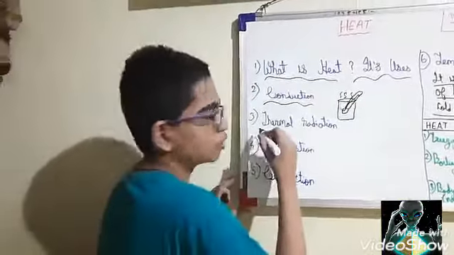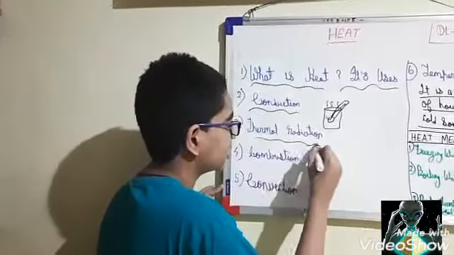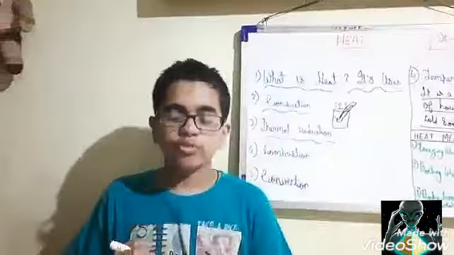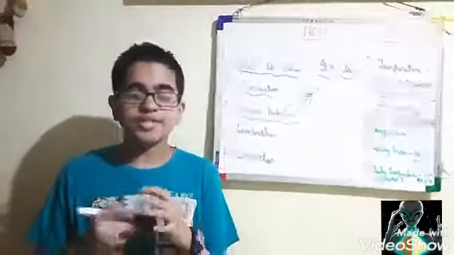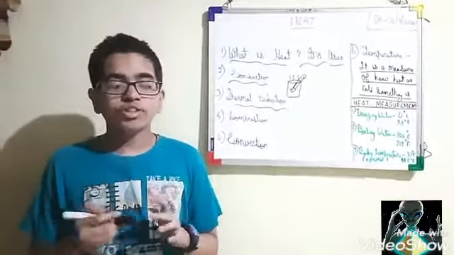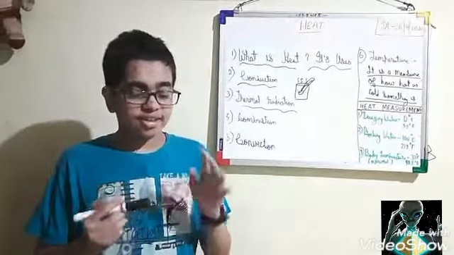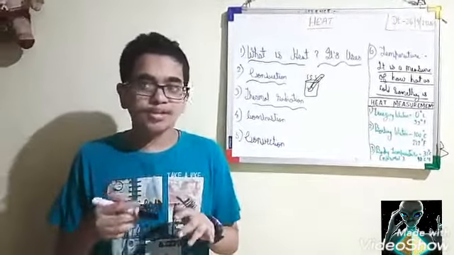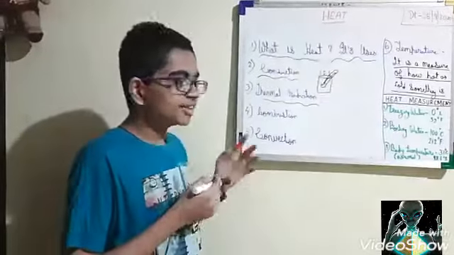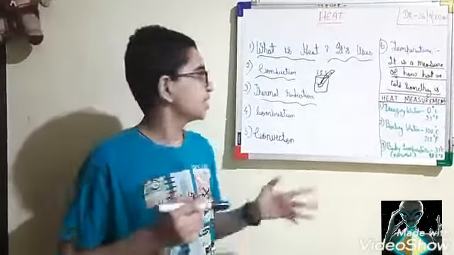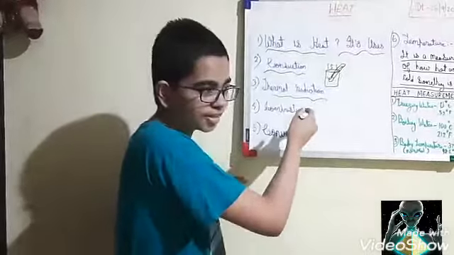So let's look at the third point: thermal radiation. Heat waves are infrared waves, meaning these wavelengths are not visible to our normal eyesight. This heat transfers in a form which we call heat waves, and the radiation that emerges from this heat is called thermal radiation.